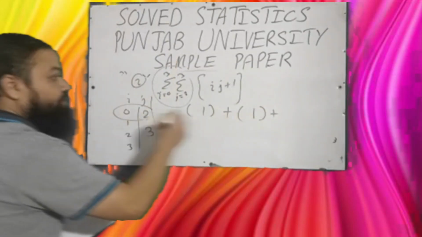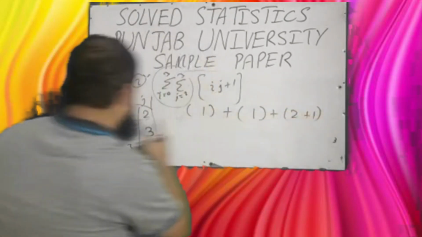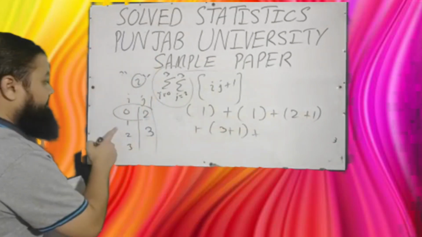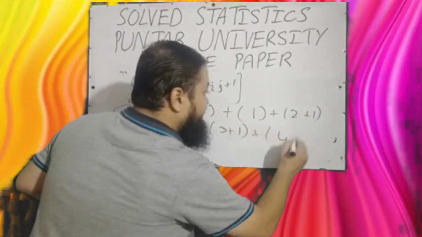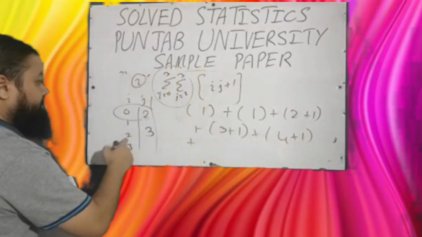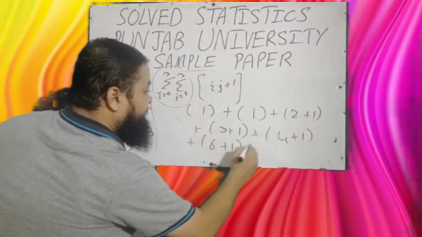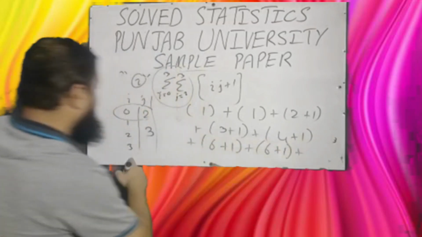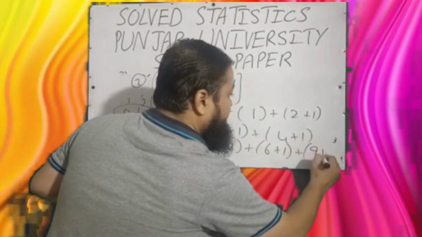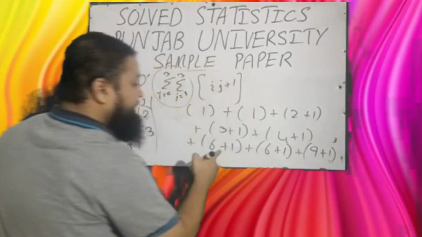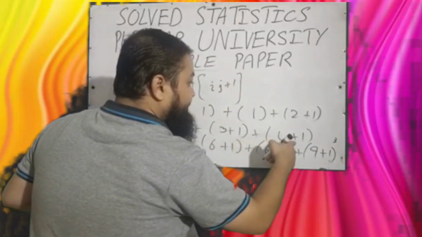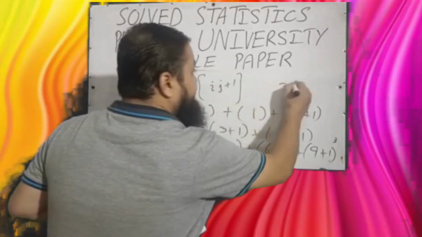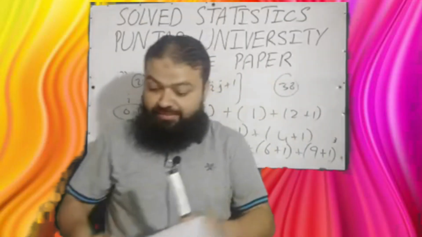Now 1 multiplied by 2 is 2 plus 1. 1 multiplied by 3 is 3 plus 1. 2 multiplied by 2 is 4 plus 1. 2 multiplied by 3 is 6 plus 1, plus 3 2s are 6 plus 1. 3 3s are 9 plus 1. 10, 17, 24, 29, 33, 36, 37, 38 will be the correct option in the exam.